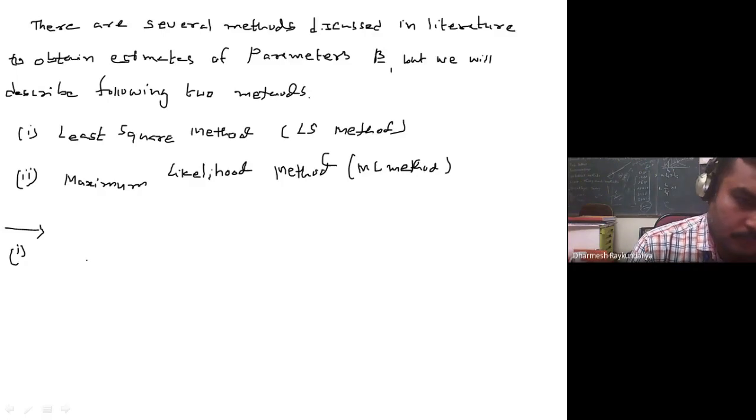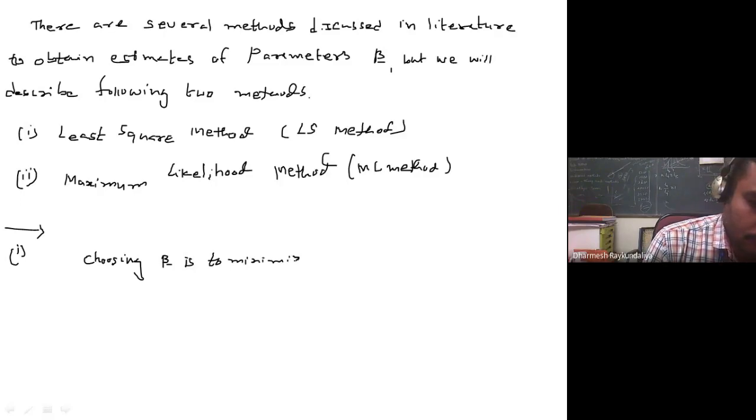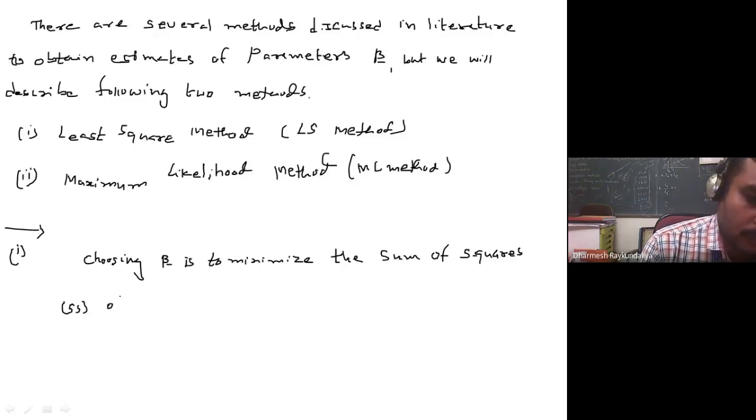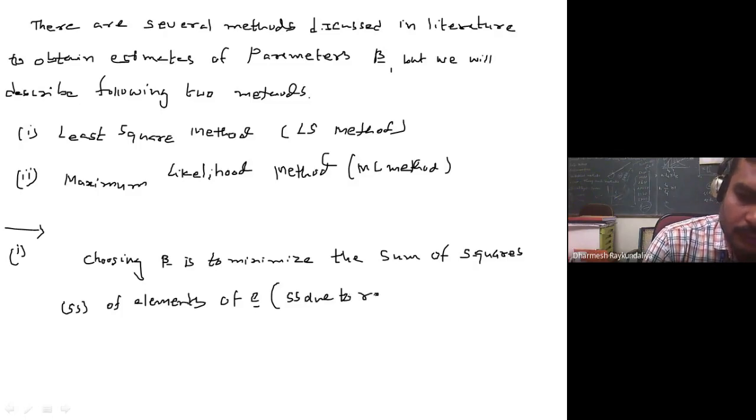So now choosing beta is to minimize the sum of squares of elements of e, that is SS due to residuals.